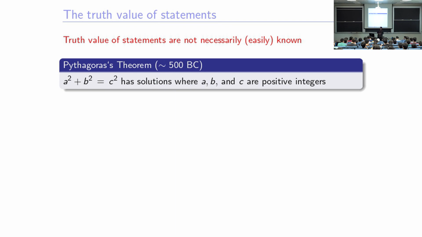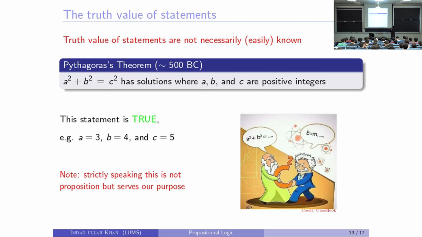Yes, please. So when we're talking about a statement, we only focus on the formula. But if we say that the statement is a squared plus b squared has a solution with a, b, and c, then we can find more. Yes, you are right. Exactly. You don't focus on just a squared plus b squared equals c squared. It's a whole sentence. The sentence says this equation has solutions, right? If you look at it as a whole, then you see that that's actually a true statement. Okay? Is this clear? How long ago is this? 500 BC? Okay.